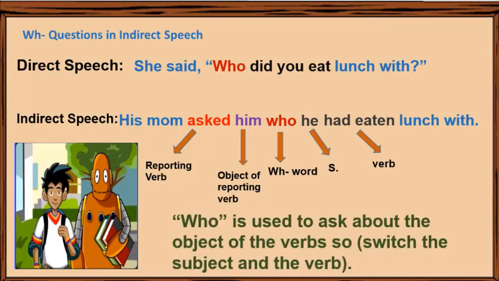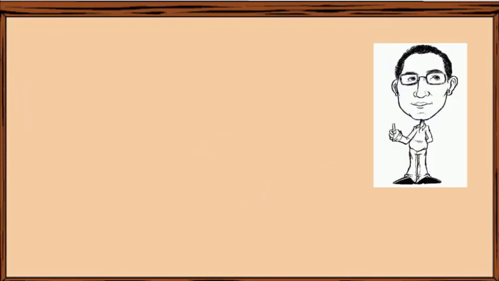Here notice that who in this sentence is used to ask about the object of the verb, so we switch the subject and the verb.